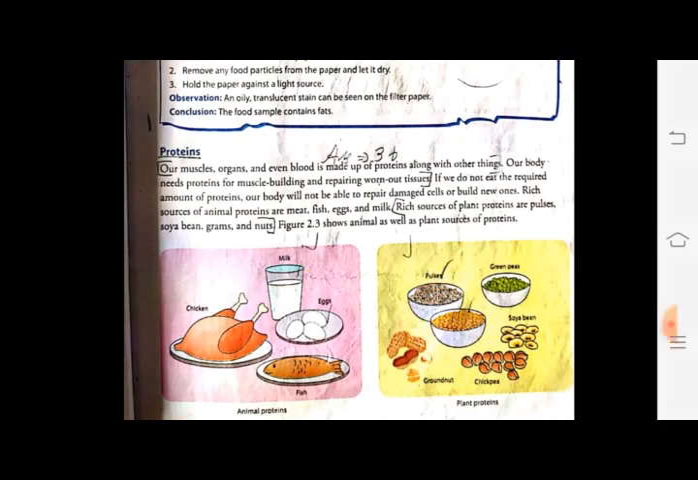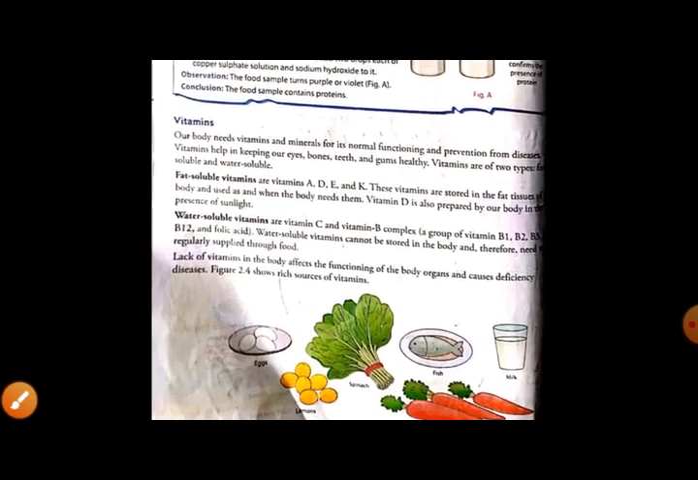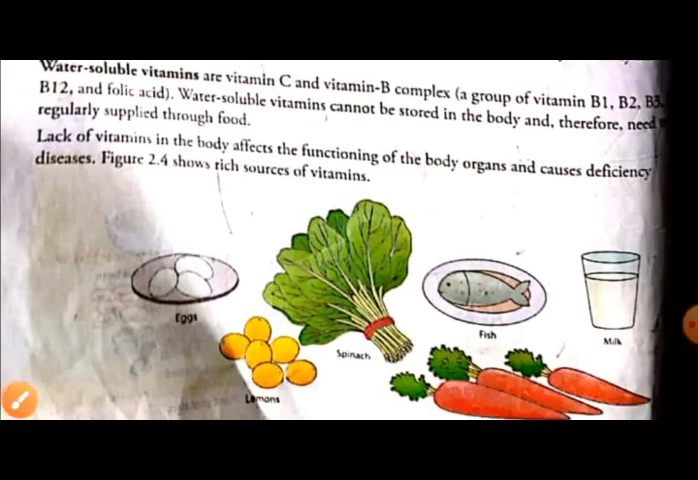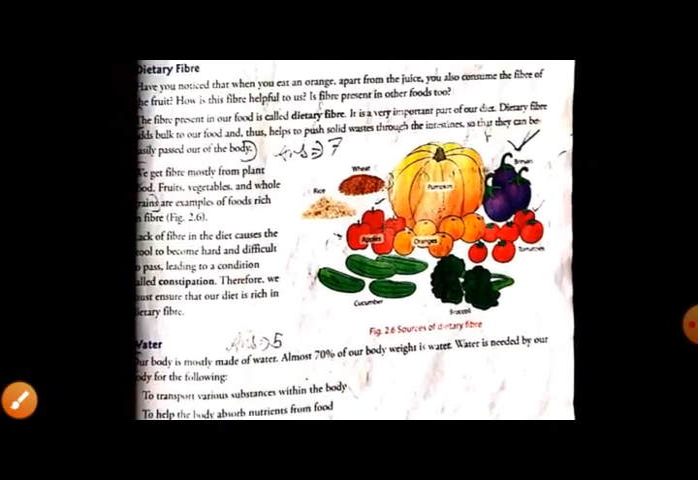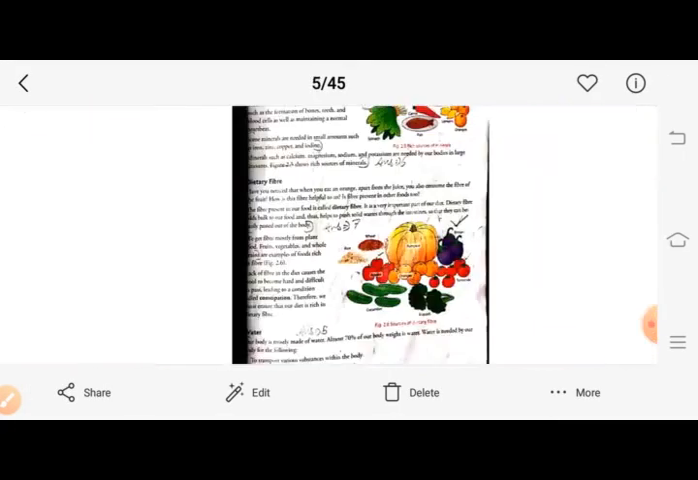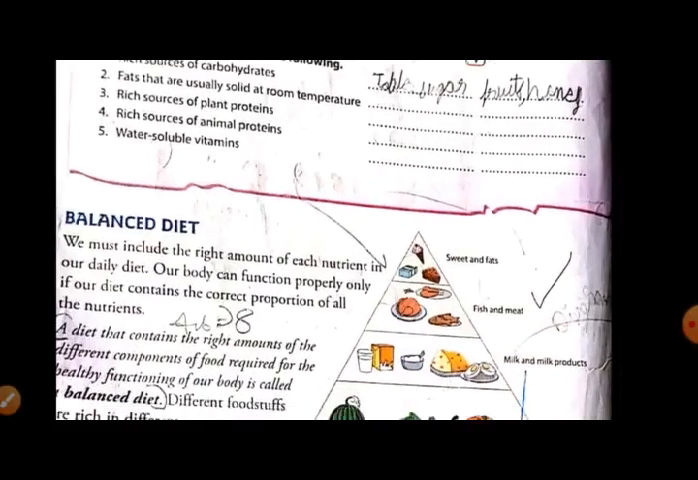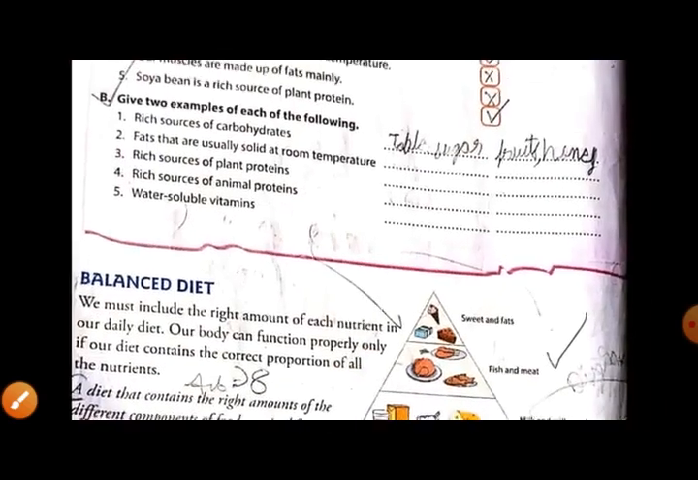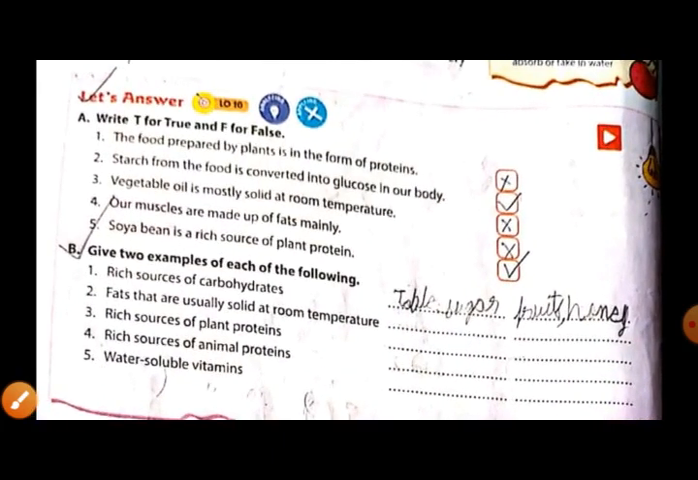Then you will make 2 sources of vitamins and 2 sources of minerals. These diagrams you have to make in your copy. Next, the diagram you have to make in your copy is the food pyramid. This food pyramid diagram you have to make in your copy. Next, this exercise was left. We will complete this first.